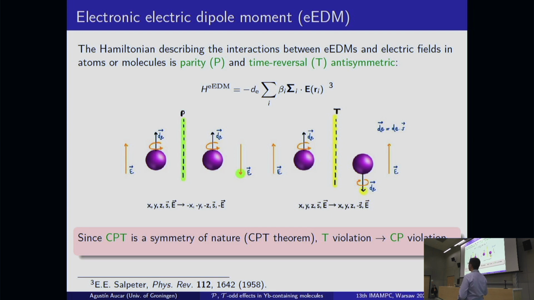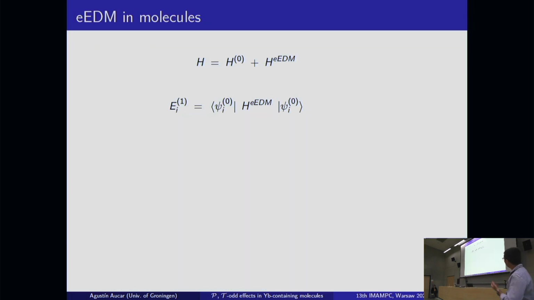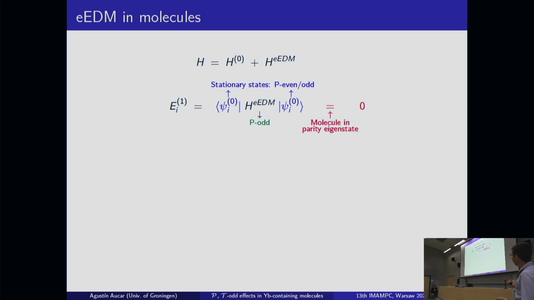And then we can use this fact to study physics beyond the standard model using this kind of interactions involving molecules or atoms. So how do we do so? Basically, we start writing a Hamiltonian like this, where we treat the eEDM Hamiltonian as a perturbation using perturbation theory. We can write the first order correction to the energy in this way, where these wave functions are the solution,